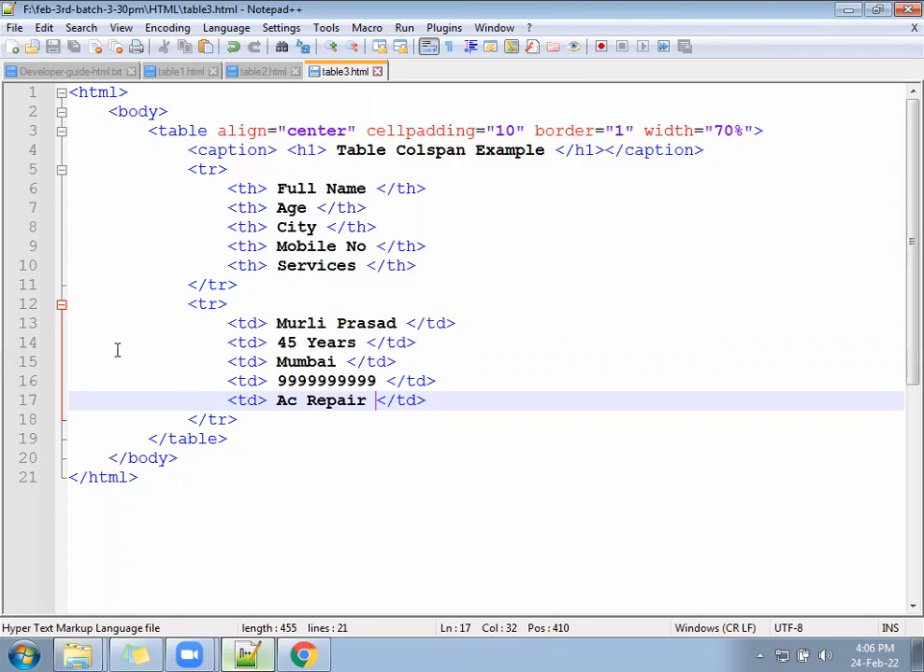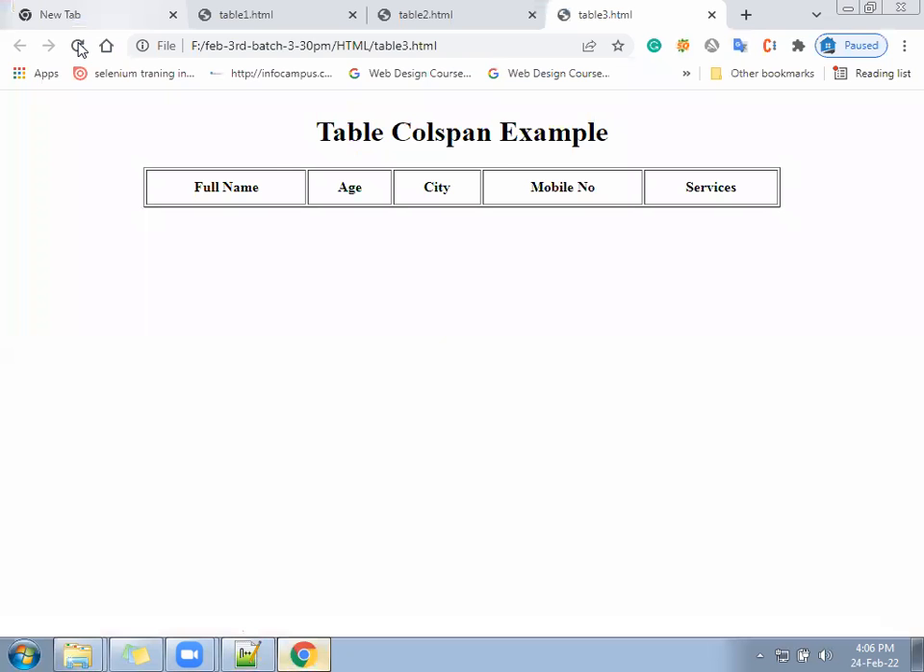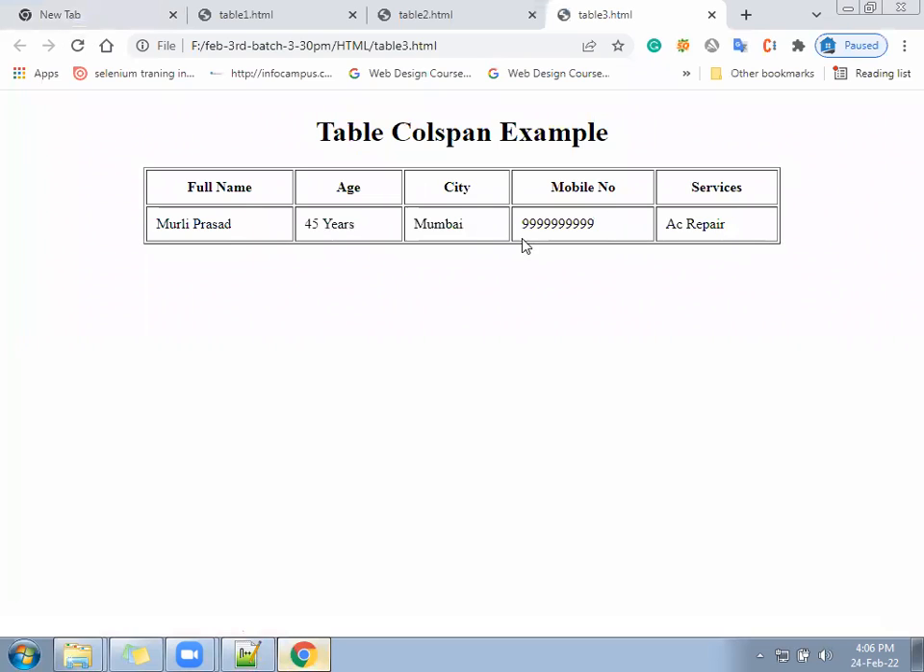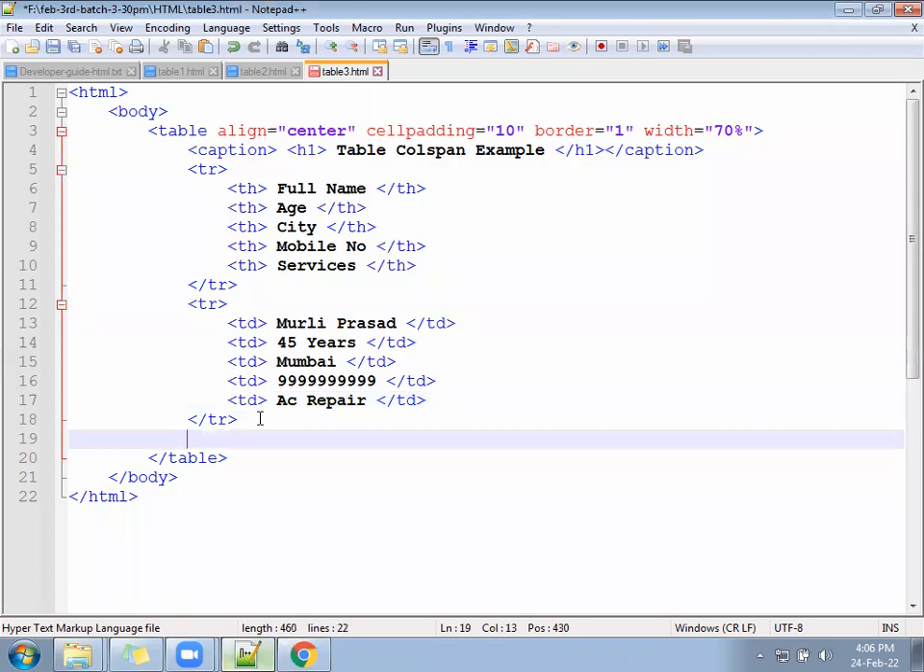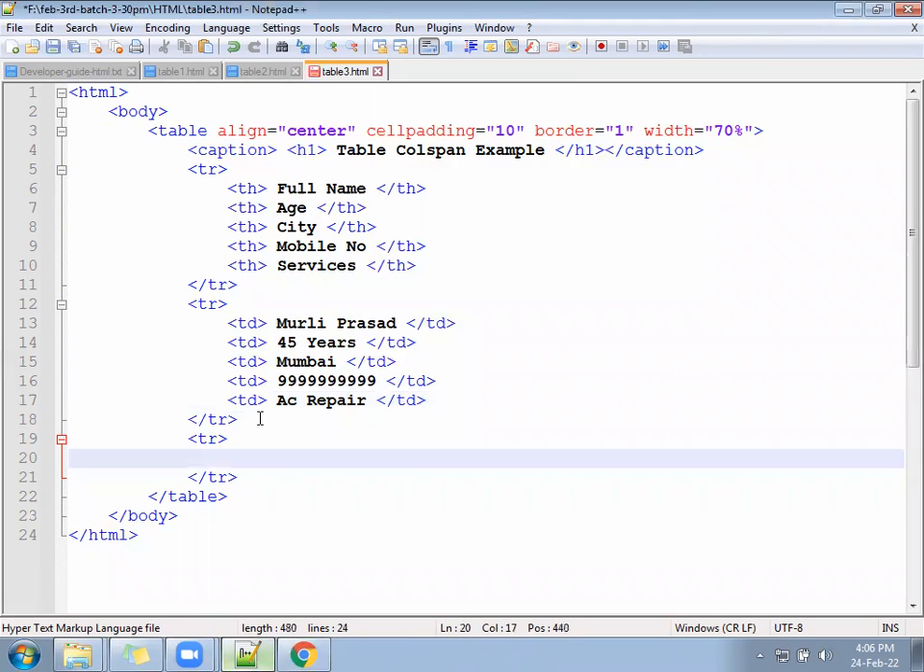Hope you wrote it. Please check now. Murli Prasad from Mumbai, AC repair. Write the next row. Next row you have a TD.